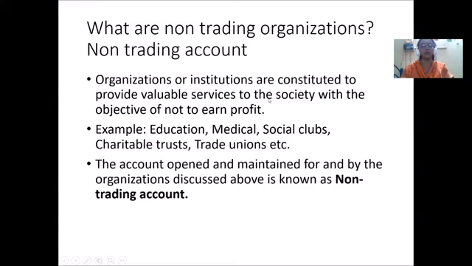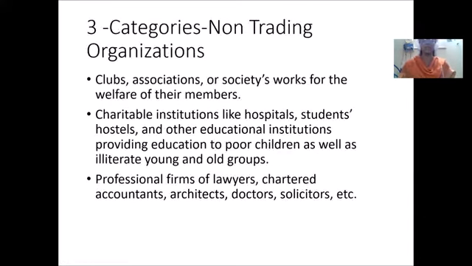So the examples we can cite are the education industry, medical industry, social clubs, charitable trusts, and trade unions, etc. Okay, let us go into the detail and the definition of non-trading organizations. What are the three categories of non-trading organizations? All those non-trading organizations can be categorized into three major classifications.